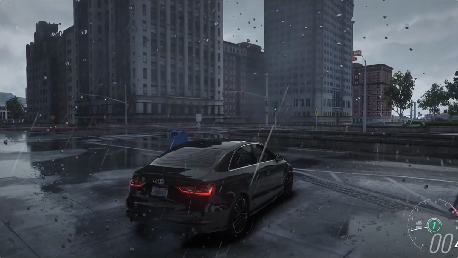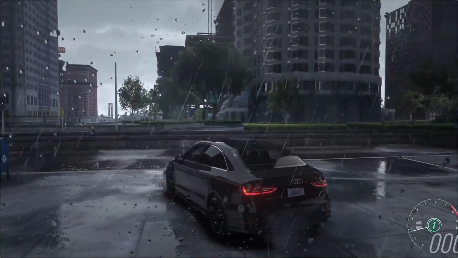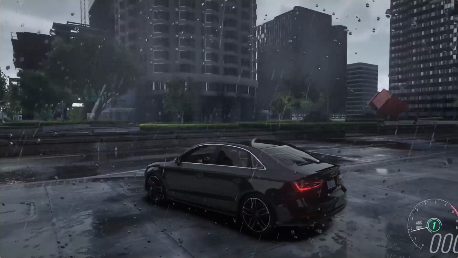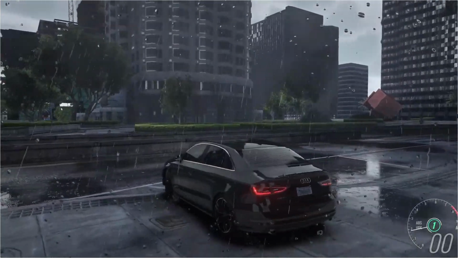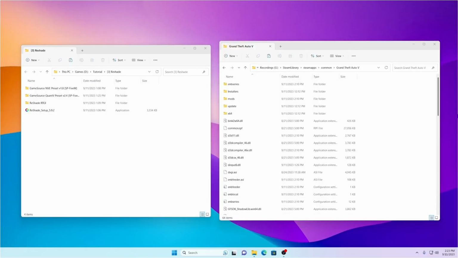As you guys can see, our game now has Natural Vision and QuantV successfully combined and working. This already looks way better than how GTA 5 normally looks, but we are not done yet. Now we have to install the Reshade preset in our FiveM. Make sure you are using an older version of Reshade, something below 5.8.